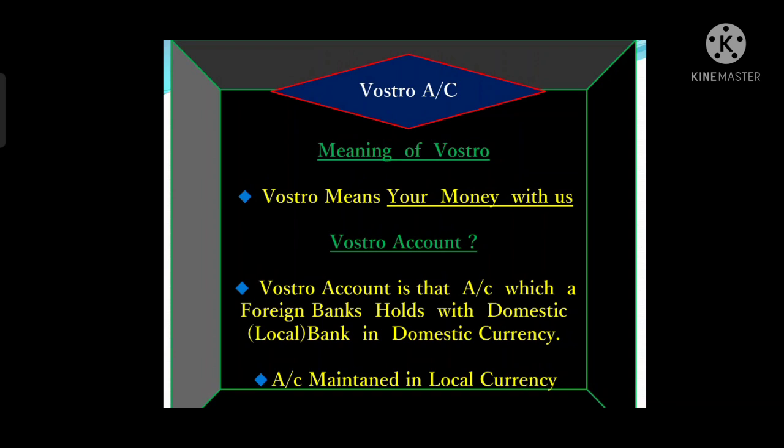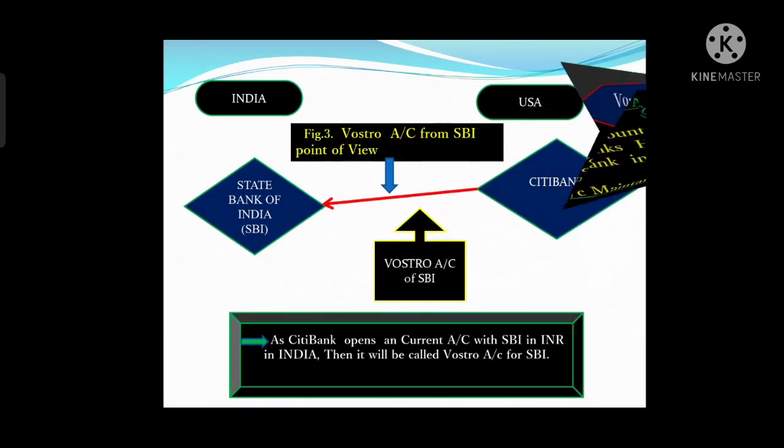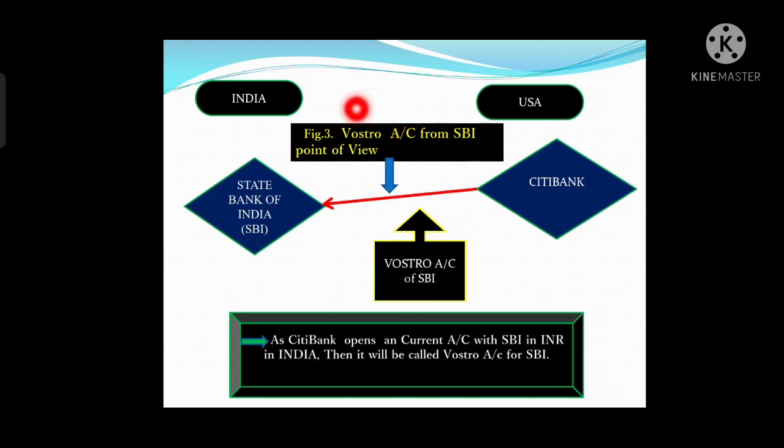This Vostro account will always be maintained in local currency, whereas Nostro account will always be maintained in foreign currency. Now let's understand what is Vostro account through this diagram. In this diagram, we will understand what is Vostro account from State Bank of India point of view.